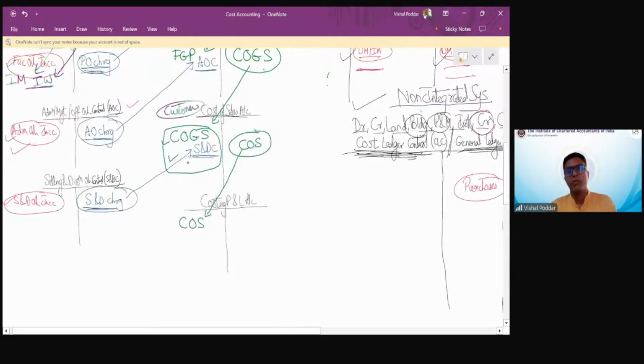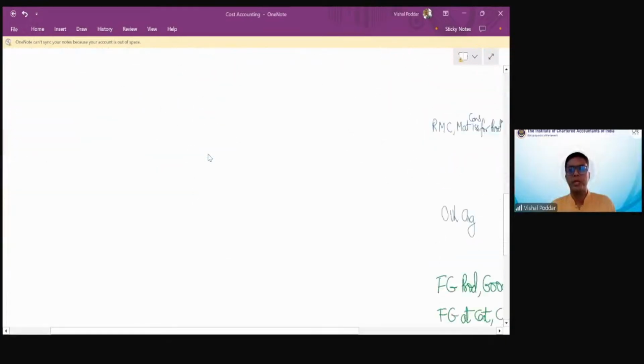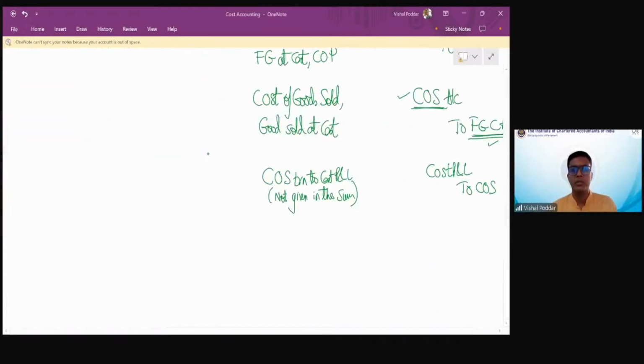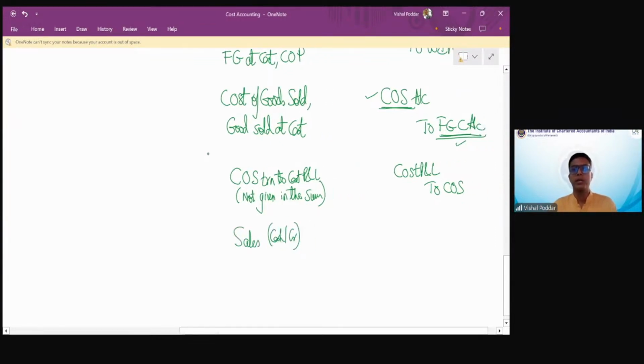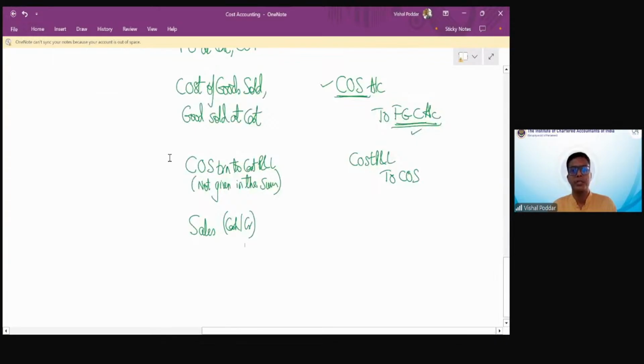Now, when sales happen, this is again going to be very interesting, students. Pay attention. We are not having a separate account for sales. What happens in your financial books whenever sales happen? For sales, which may be for cash or for credit, your financial books will say cash or bank or debtor to sales.